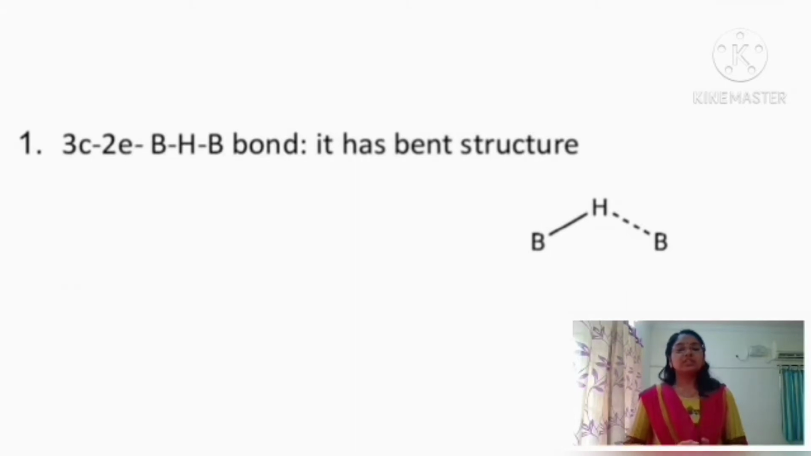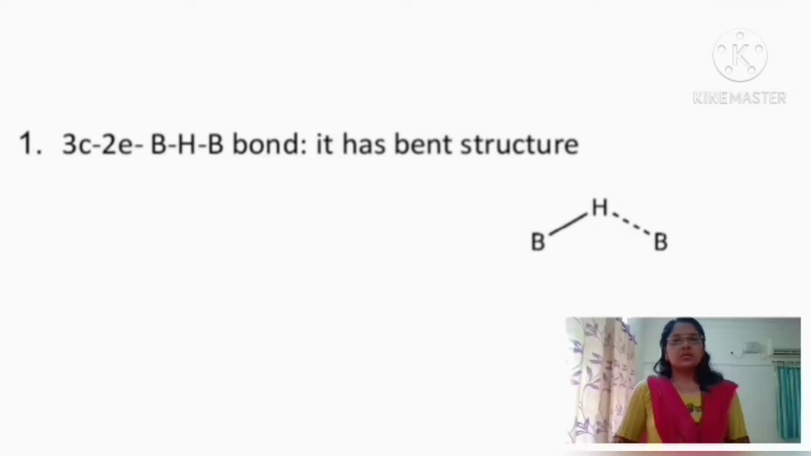And moreover, this BHB bond has a bend-like structure. So the bond present in the BHB bond is otherwise termed the banana bond, and that is a special type of bond present in boranes.